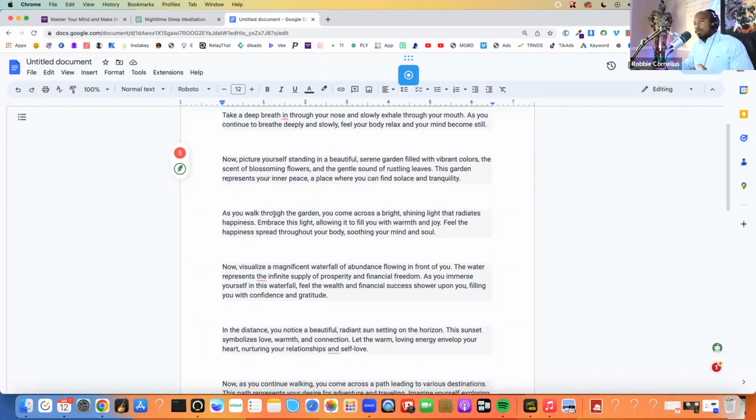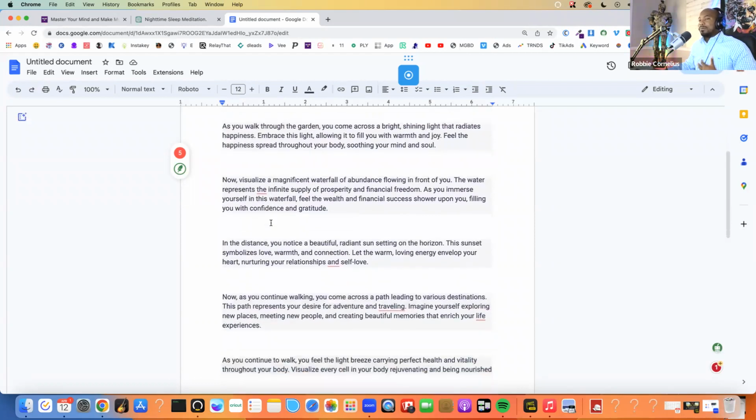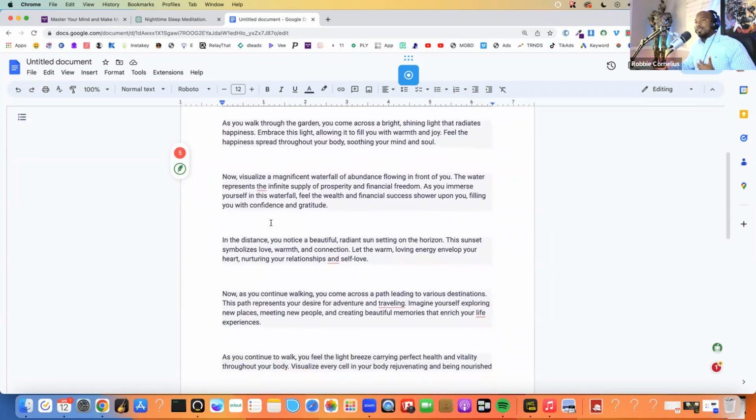As you walk through the garden, you come across a bright, shining light that radiates happiness. Embrace this light, allowing it to fill you with warmth and joy. Feel the happiness spread throughout your body, soothing your mind and soul. Now, visualize a magnificent waterfall of abundance flowing in front of you.